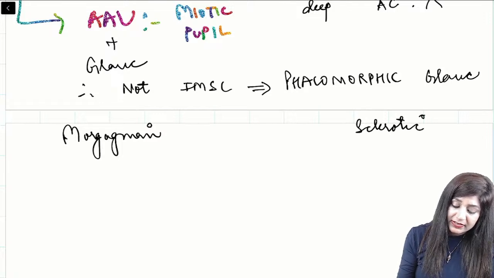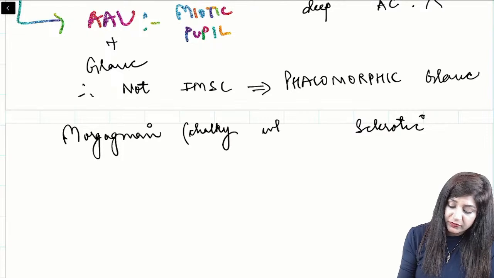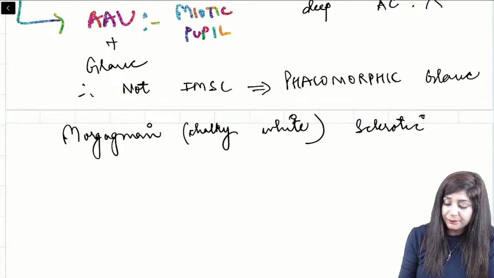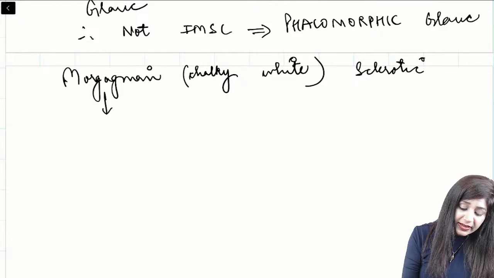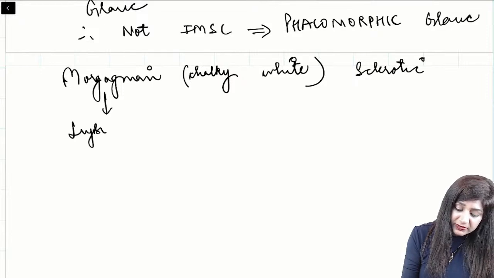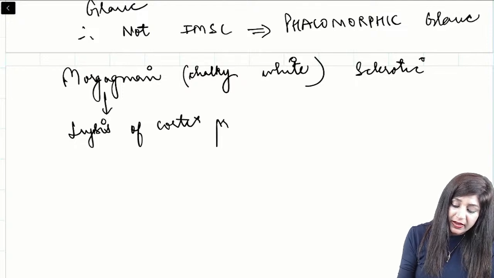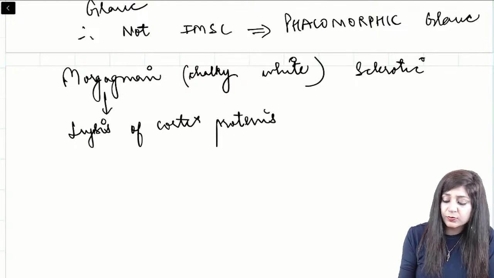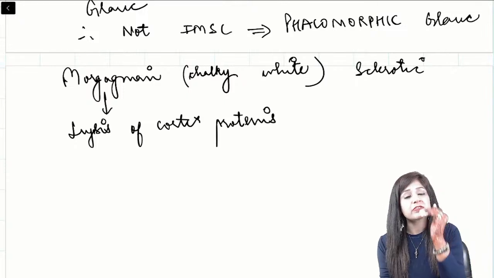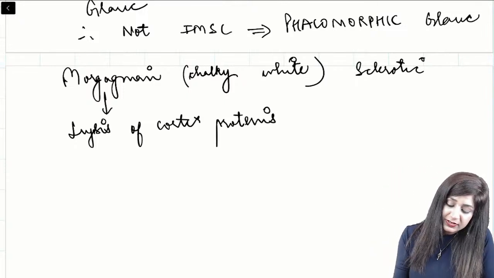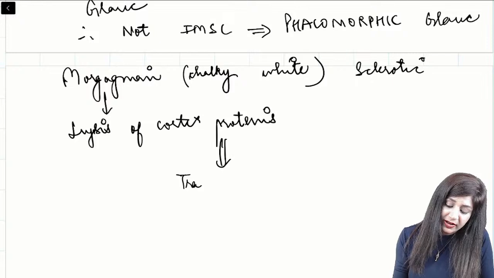So in both the varieties, it will be chalky white in color or milky white in color. In the Morgagnian, we have the lysis of the cortex proteins. Due to the lysis, the nucleus will settle at the bottom and these cortex proteins will cause the trabecular blockade.